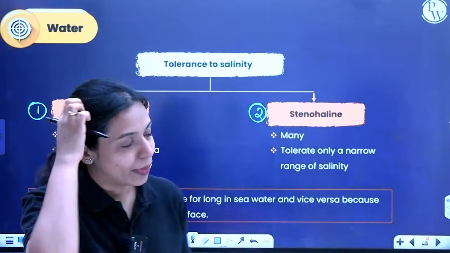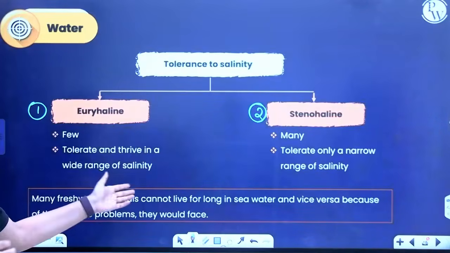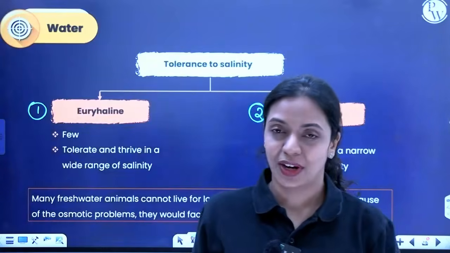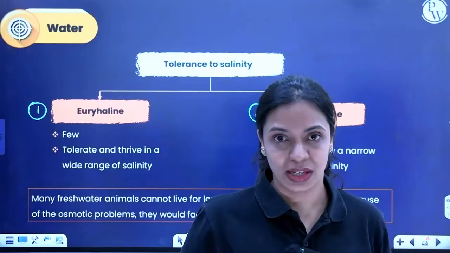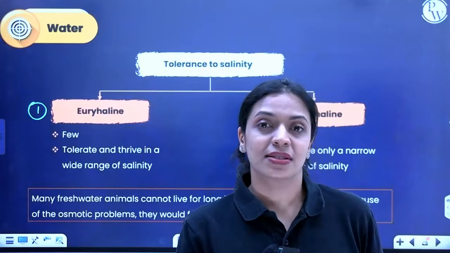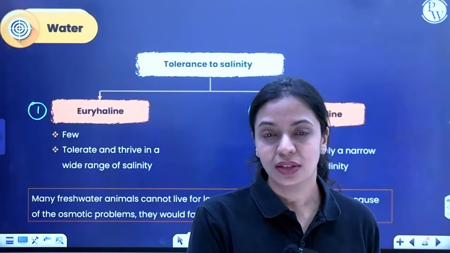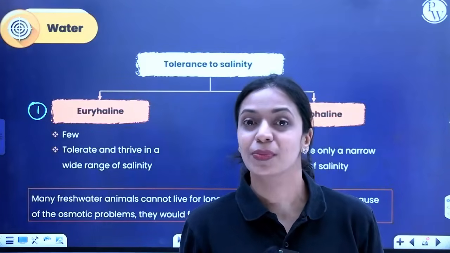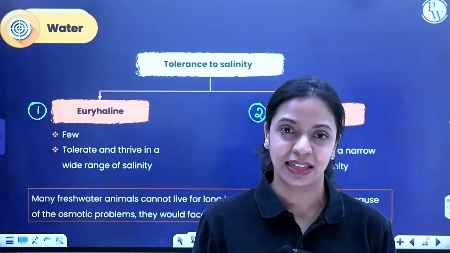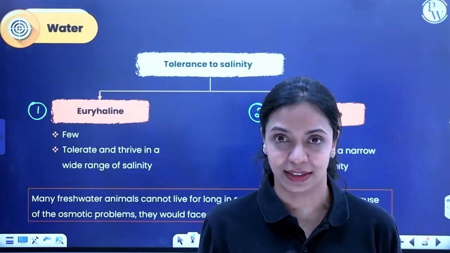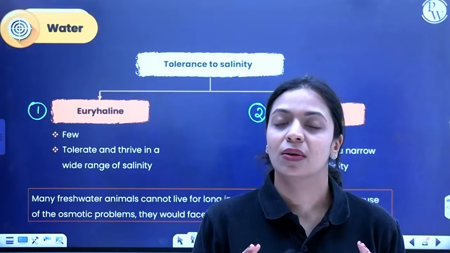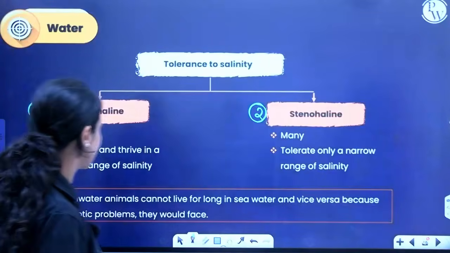Many freshwater animals, fishes that live normally in freshwater, will die if you move them to seawater. Many animals that live in salt water will die if you transfer them to freshwater, because of the difference in salinity. They cannot maintain osmoregulation; it will become a problem.